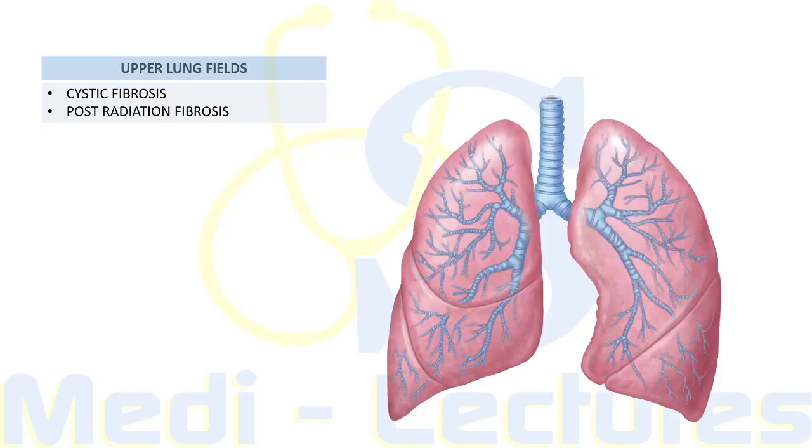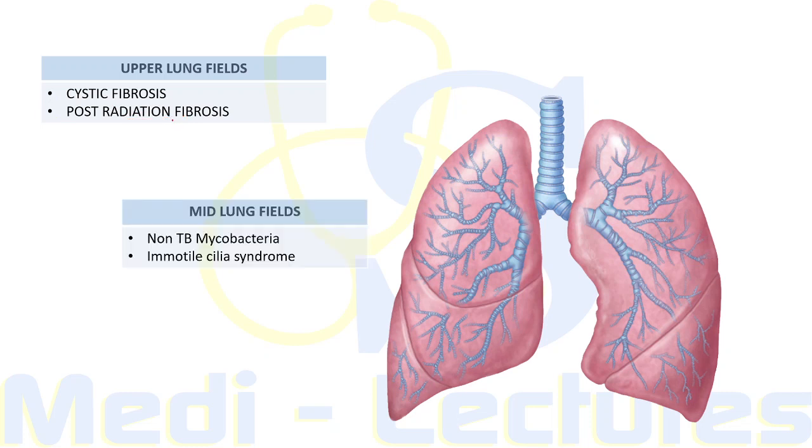Now, when we consider diffuse bronchiectasis, it involves the bilateral lung fields and often a large area, but there is also a predominant involvement of certain zones. The upper lung fields are most commonly involved by cystic fibrosis, or they can also be involved in post-radiation fibrosis, in which the lung region encompassed by the radiation port, that is the upper lung field, will be affected.